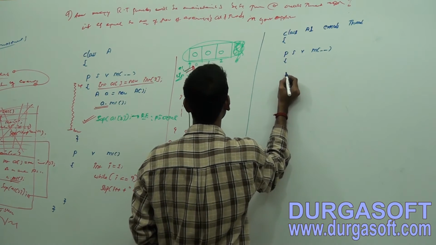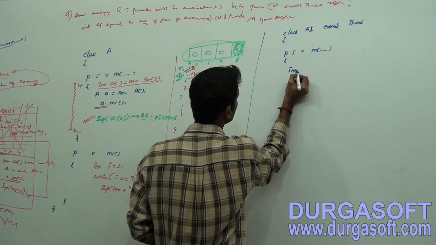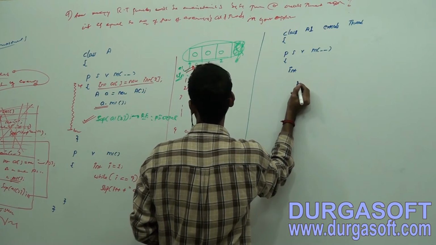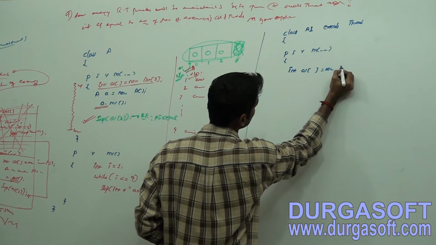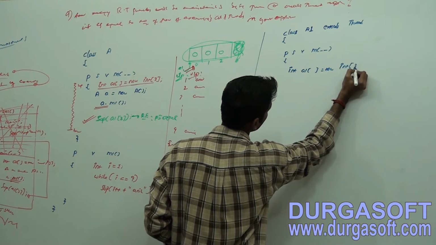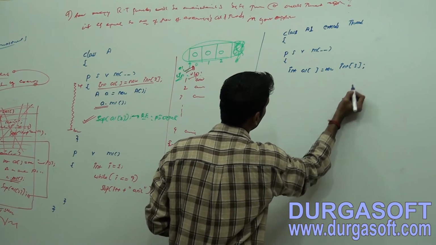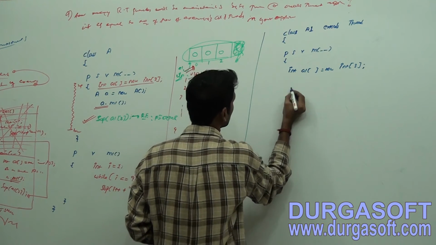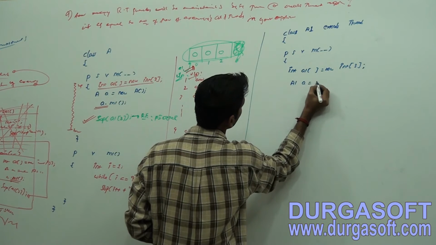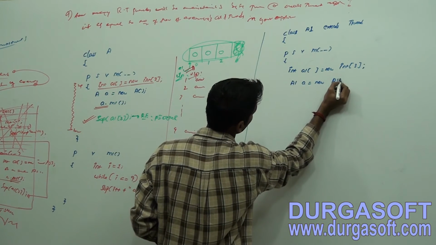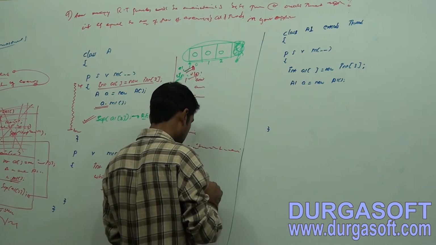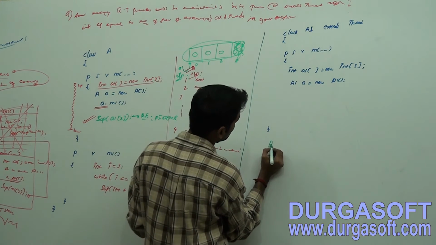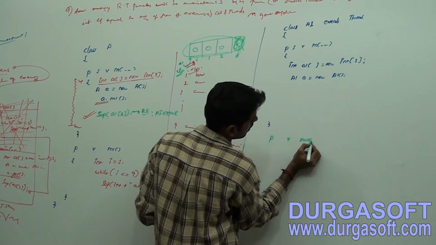Okay, now take public static void main(String[] args). Now int array a1 equals new int array of 3. Same code, observe here properly. Now create an object for the A1 class. Now here, what we have to do? We have to override the run method.